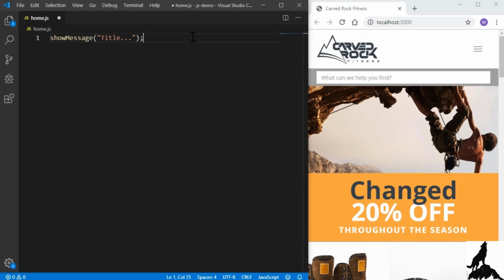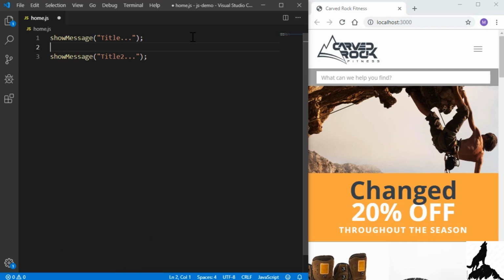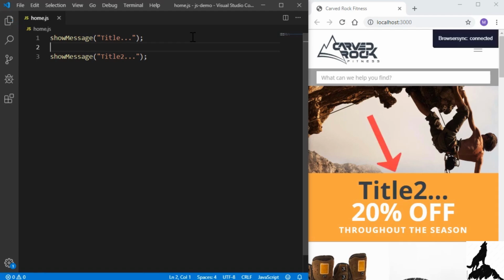Later in the course, we'll see how indentation and indenting lines of code can really help clarify what the code is doing. And if we had more than one line of code, which is going to be the case usually, I'll just copy this one, and I'll just say title 2. You want your code to line up on the left side. And adding space is possible, but only add empty lines if it helps clarify the code. You want to make sure that if you have to revisit this code yourself, or if another developer needs to look at it, that they can clearly understand what's going on. And sometimes blank lines help with that. So I'll save this, and we get our title 2 showing up right here. In the next clip, we'll take a look at errors and how we can tell if there's an error in our code.